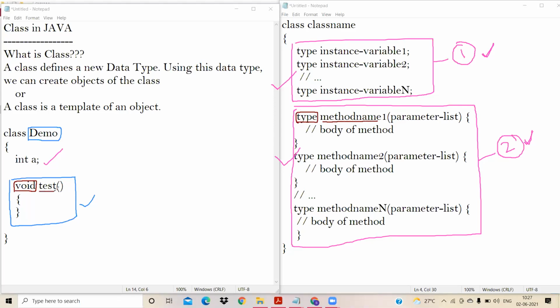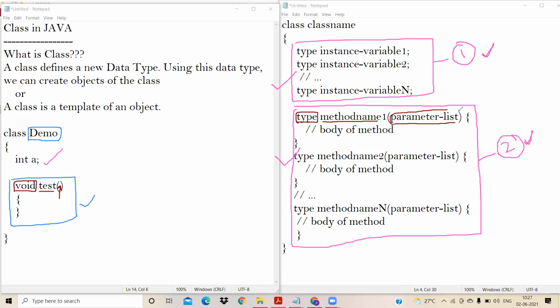I picked the method name as test. Okay, now inside this, you see that there is a parameter list inside the parentheses. But you see that here, I have not written any parameter list. See students, this parameter list is optional.